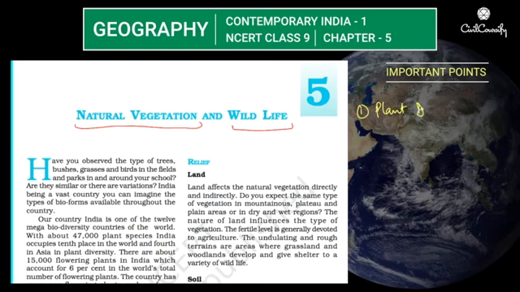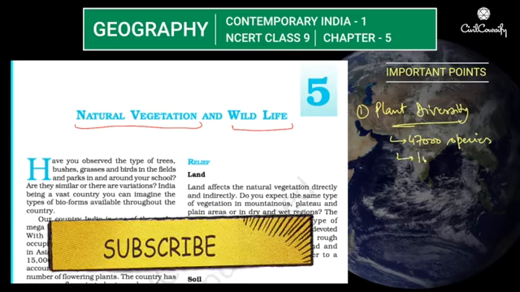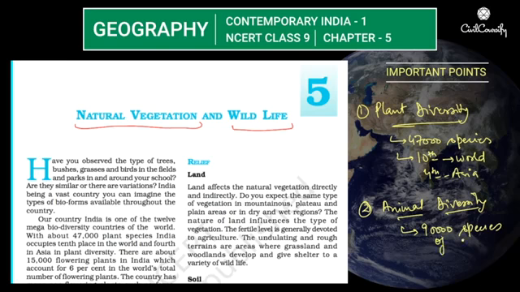When we talk about the plant diversity, India has roughly 47,000 plant species. And because of that, it is 10th in the world in terms of plant diversity and 4th in Asia. And when we talk about the animal diversity, India has roughly 90,000 animal species and 2,000 species of birds.